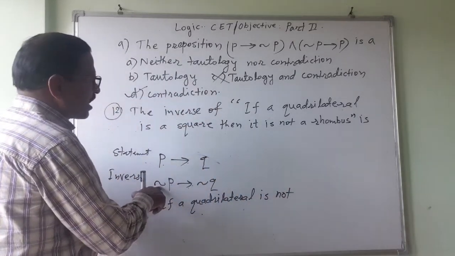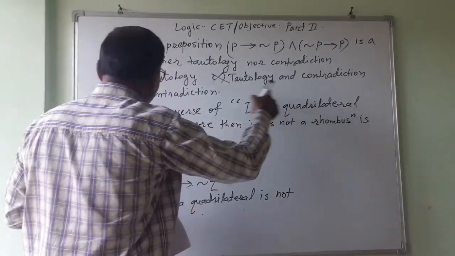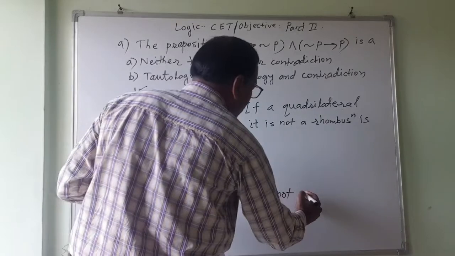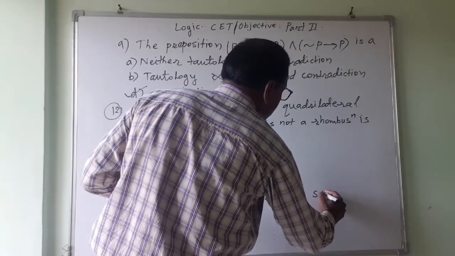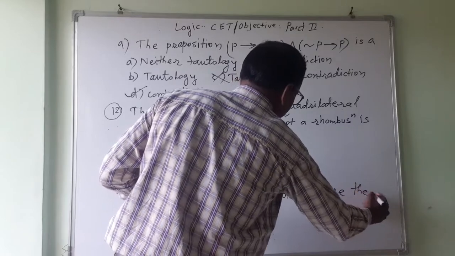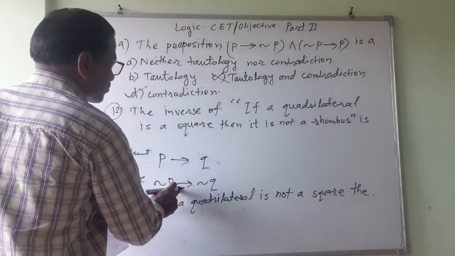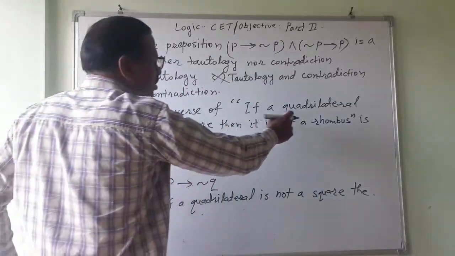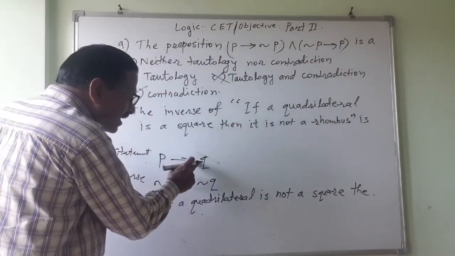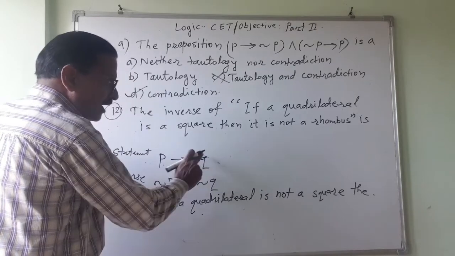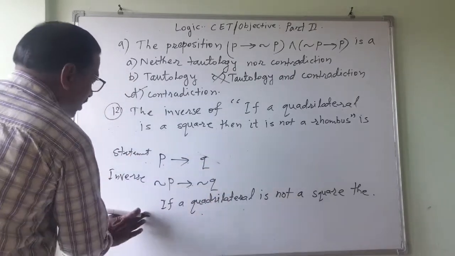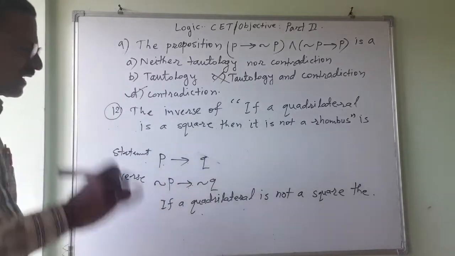See, this negation P means it is not a square. Then negation Q means this: it is not a rhombus. Its negation will be, it is a rhombus. If you say no twice, it says yes; the negation will get cancelled.